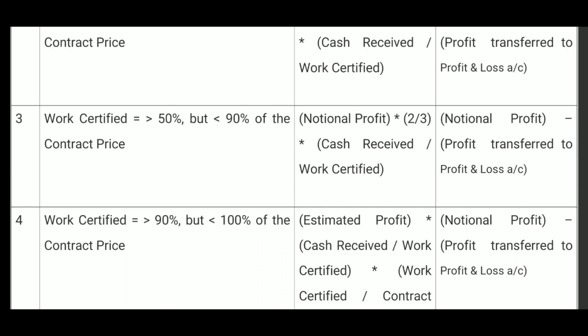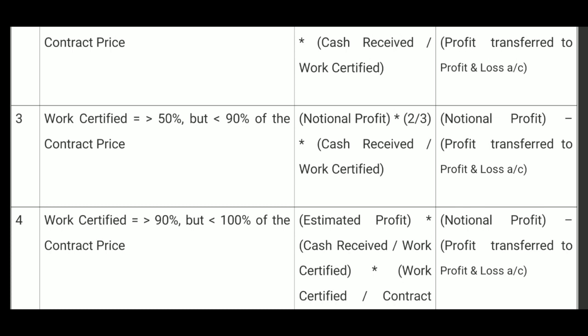For example, if cash received is 80% of work certified, then notional profit into 2 by 3 into 80 by 100. That formula will give us the profit to be transferred to P&L account. The remaining profit, that is notional profit minus profit transferred to profit and loss account, will have to be kept in reserve, because the last column, fourth column heading is reserve profit, the amount of notional profit which is kept in reserve. It is shortly called reserve profit.